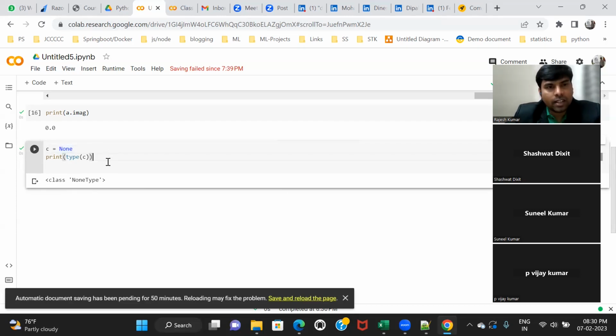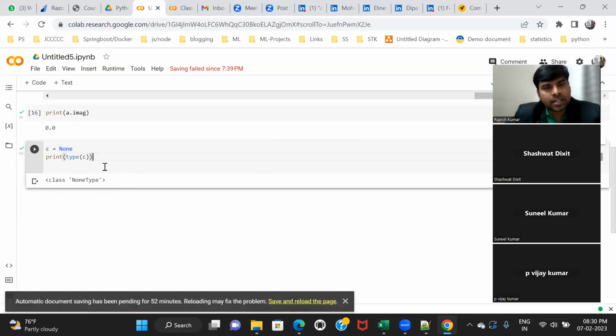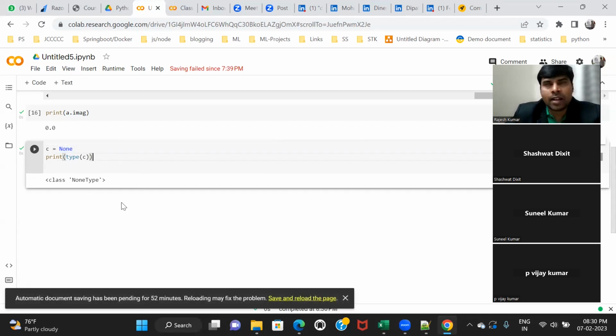And why do we use None in Python? There's a reason for that. I'm giving one practical example. Let's suppose you're a person doing a census, and you want to collect data for your neighbors. You're going to each person, each house, and collecting data. For example, how many persons are there in a house, what is the name, what is the salary, what is the company you're working with, what is your age. That kind of data you're collecting in your neighborhood.